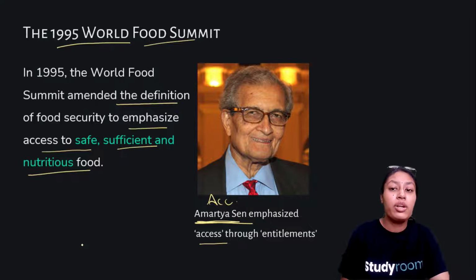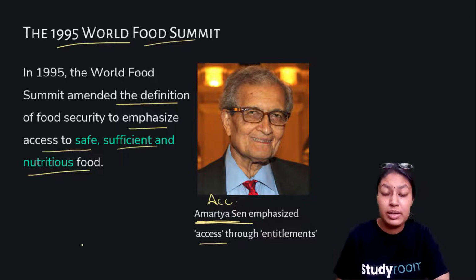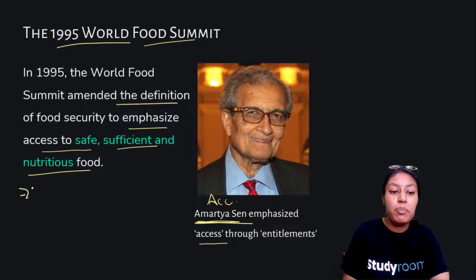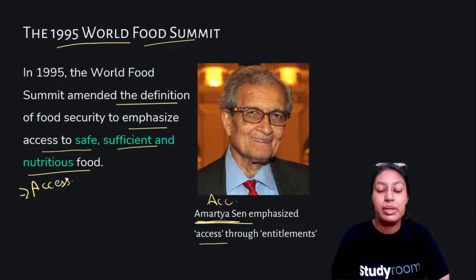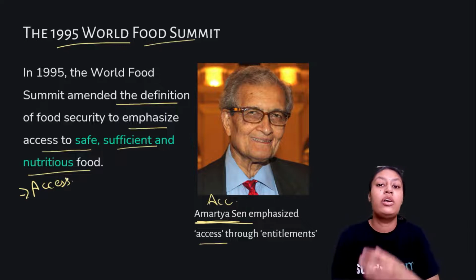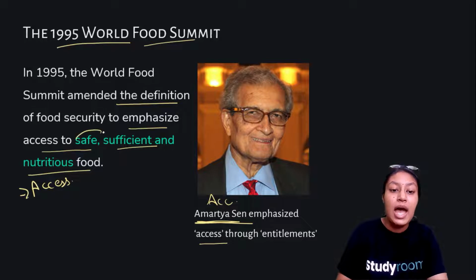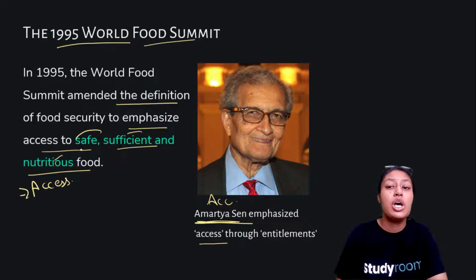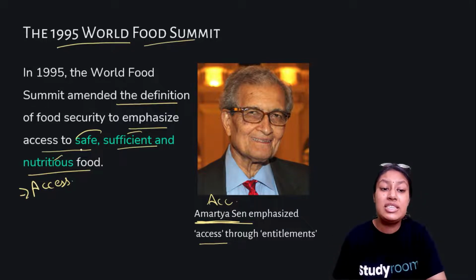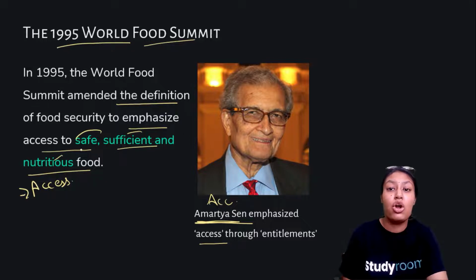Why do you think it's important that food should be accessible to people? Food is important for people. Accessibility of food is important, because if the food is not reaching them, if the sufficient, safe, and nutritious food is not accessible to the poor people or the strata that needs this kind of food, because they cannot afford it.